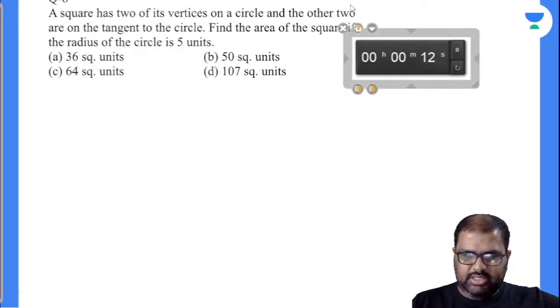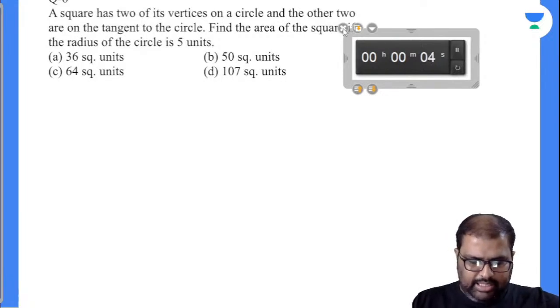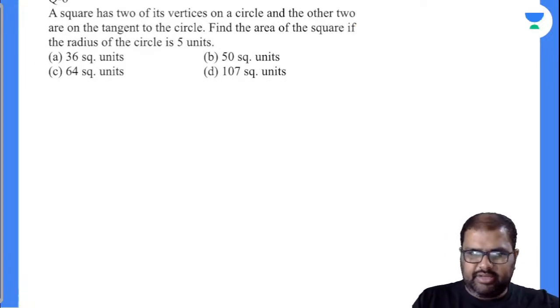Any answer for this? Easy one now. 64. Very good. Madan Lal gave me the answer there. Exactly, Madan. Karthik, yes. Yes, it is 64.